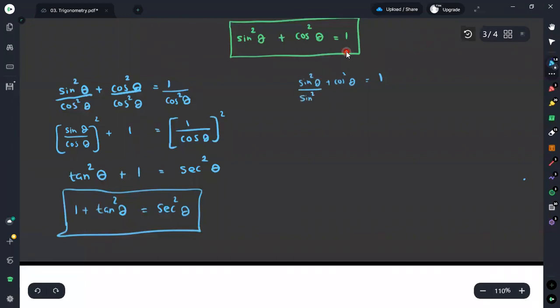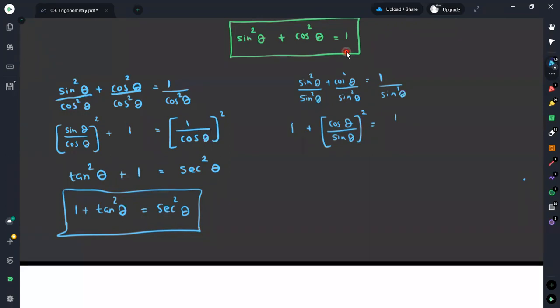If I divide all these by sine squared theta, for the first one I get sine squared theta divided by sine squared theta, which cancels out and gives 1. For the next part, it is cosine theta divided by sine theta, and its square term is considered. Then for the next one, it is 1 divided by sine squared theta. You can rearrange this as 1 over sine theta, squared. Therefore, you can do the calculation.